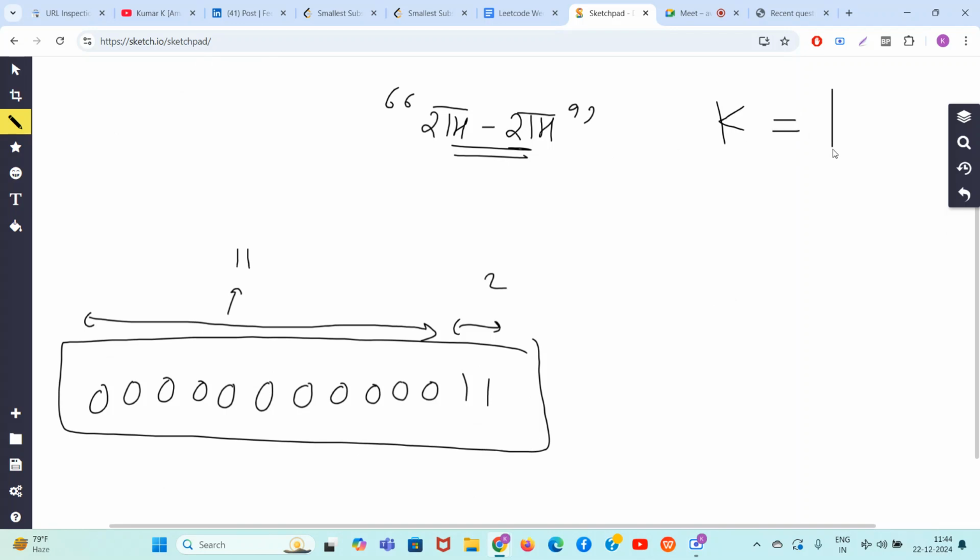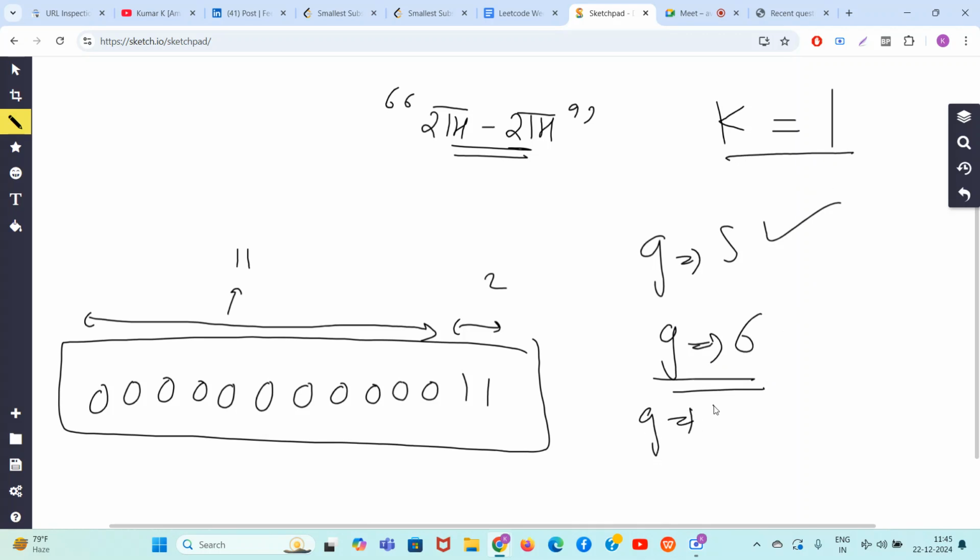So if you are only allowed to do one operation, G equal to 5 will work out. Now because G equal to 5 is working out, obviously G equal to 6 will also work out in these many operations. G equal to 7 will also work out. Okay, G equal to infinity or even the length of the string will work out.